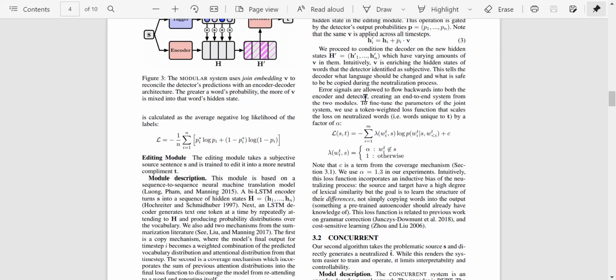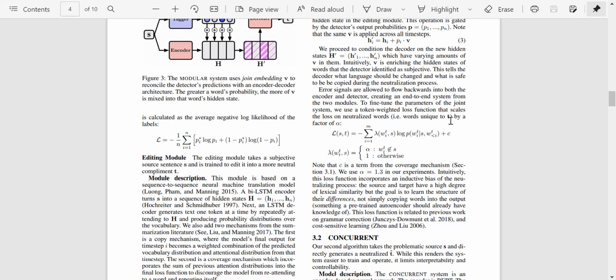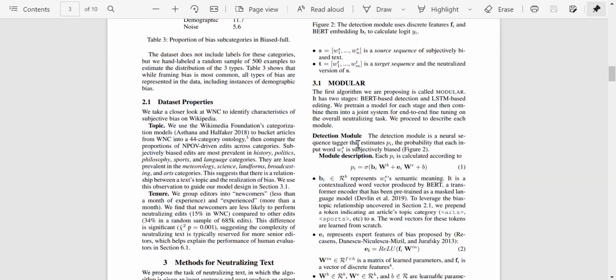Error signals are allowed to flow backward into both the encoder and detector, creating an end-to-end system from the two modules. To fine-tune the parameters of the joint system, they use a token-weighted loss function that scales the loss on neutralized words, that is, words unique to T. The words which are unique to T are the words which come from neutralizing, right? And so they scale those words by a factor of alpha. Okay, let's just break this down again. Going back, T is the target sequence, and it has length m, right?